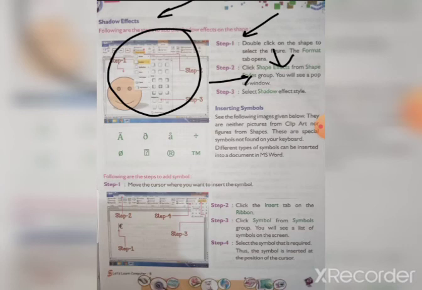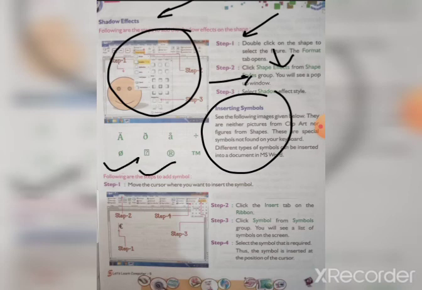Okay, then inserting symbol. This is very simple. Inserting means we just have to go to the Insert tab. Then see the following images given below for inserting symbols. These are the symbols you see in your maths book. The rupees symbol is there. So these are the symbols we have to insert. We first go to the Insert tab, then Symbol, then select the symbol that we need.